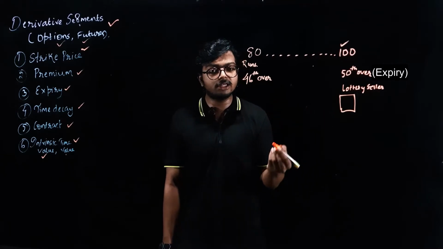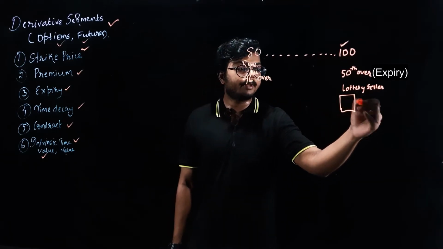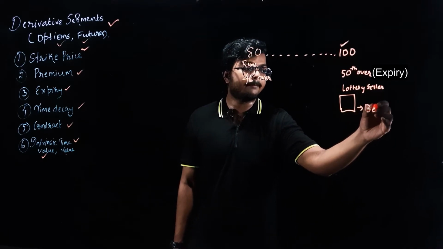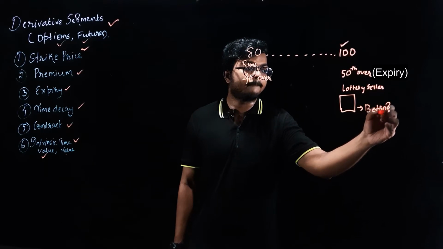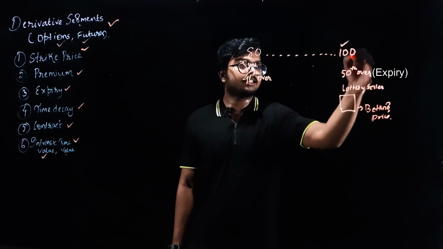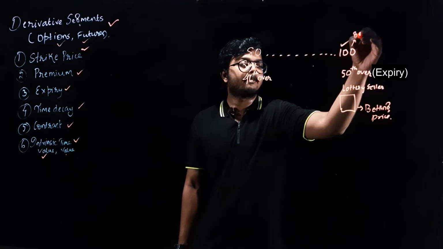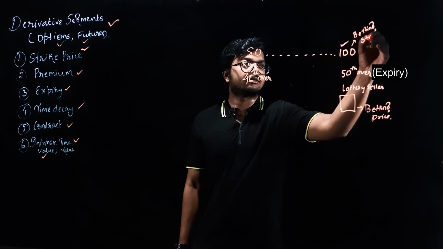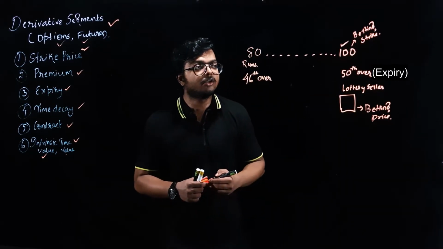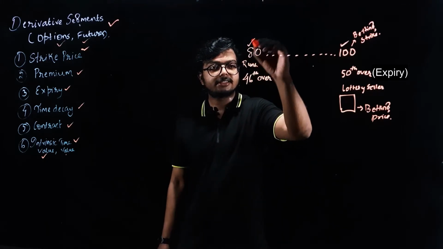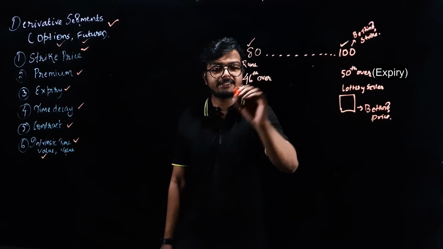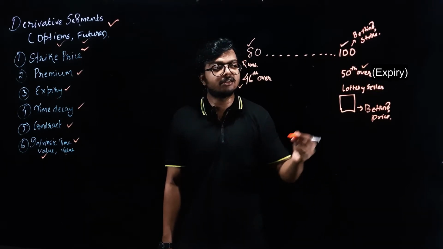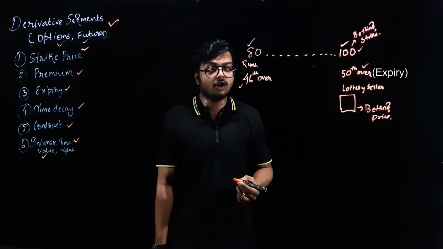So you have to pay for this lottery ticket. This is known as the betting price, and this 100 is known as the betting strike. Currently Sachin is at 80 runs and this is the 46th over, and you are trying to predict whether by the 50th over Sachin can score above 100 or not.